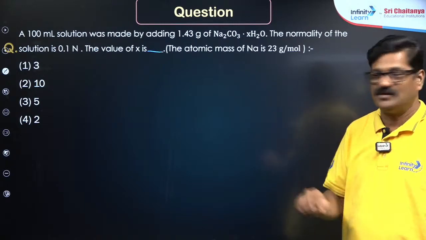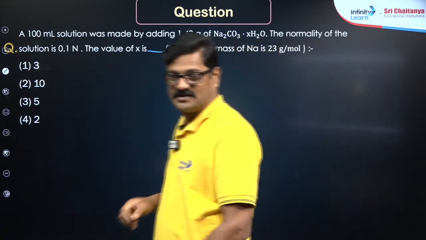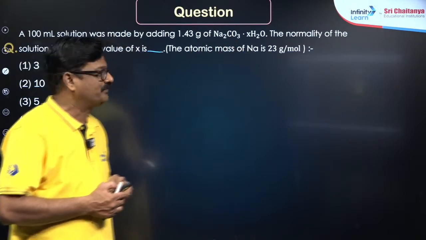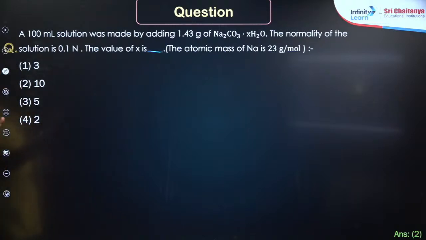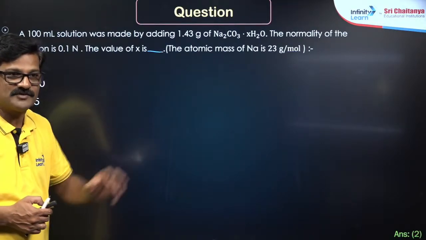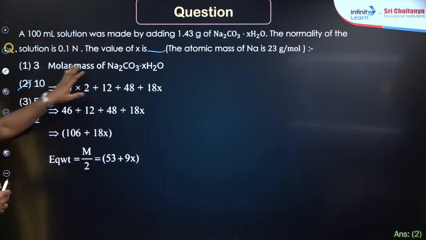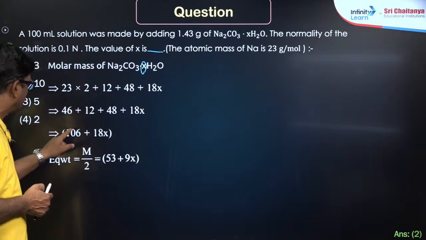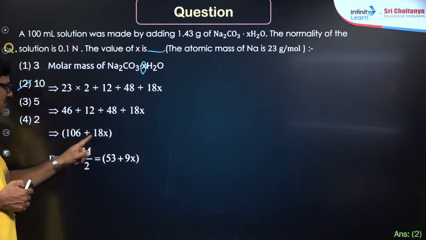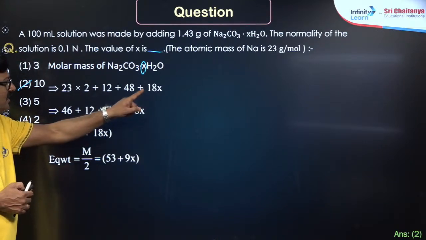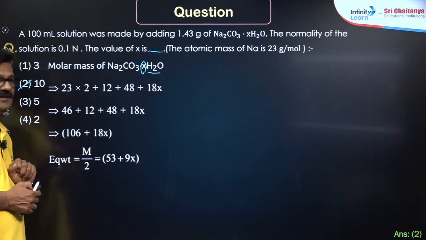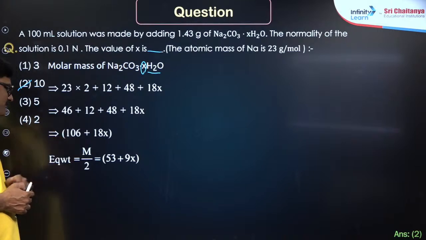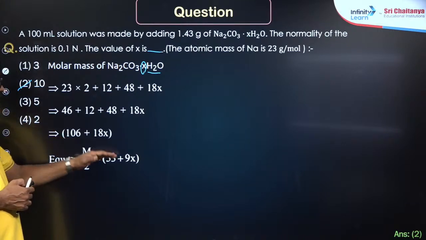Anushka Rai. So to solve this kind of questions, you take the total molecular mass of Na2CO3.xH2O. So for that Na2CO3, your answer is appropriate, 10 is coming. Okay, let me solve it. So molecular mass of Na2CO3.xH2O comes to be Na2CO3 mass is 106 plus 18x. Why 18? Molecular mass of water is 18. So that equivalent weight is equal to molecular mass by 2. That is equal to 53 plus 9x.